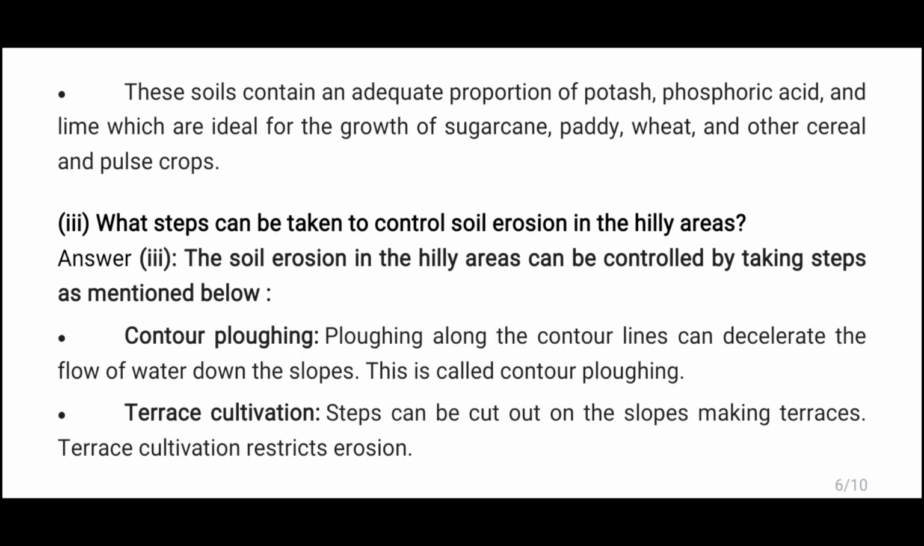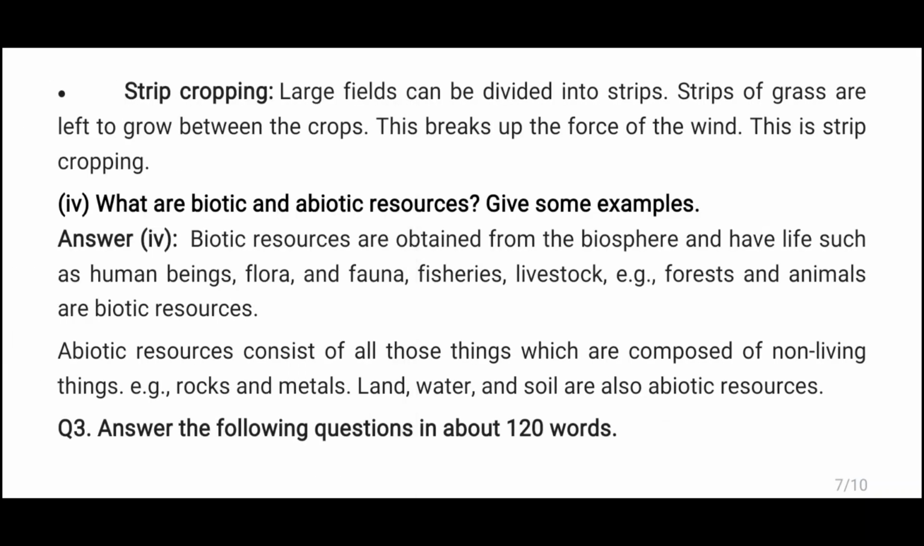What steps can be taken to control soil erosion in the hilly areas? The soil erosion in the hilly areas can be controlled by taking steps as mentioned below. Contour plowing. Plowing along the contour lines can decelerate the flow of water down the slopes. This is called contour plowing. Terrace cultivation. Steps can be cut out on the slopes, making terraces. Terrace cultivation restricts erosion.